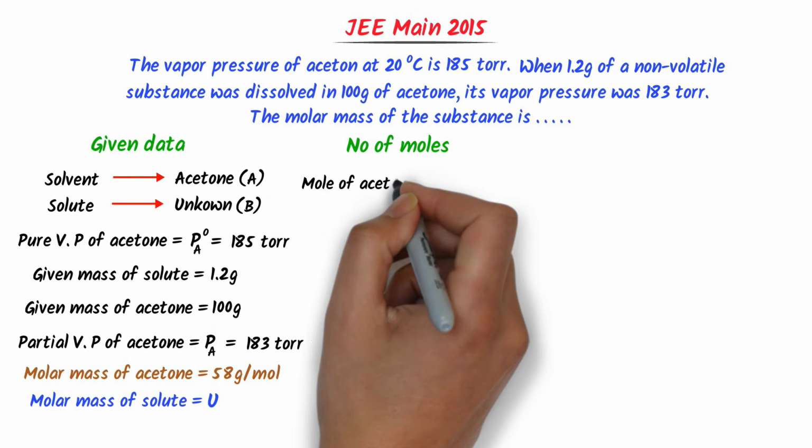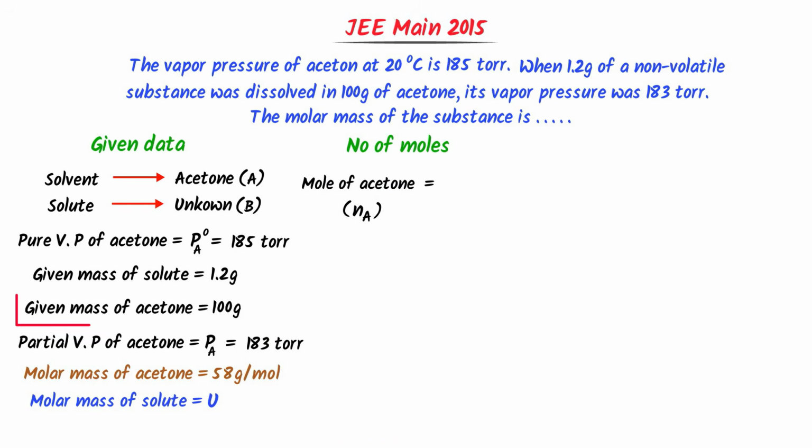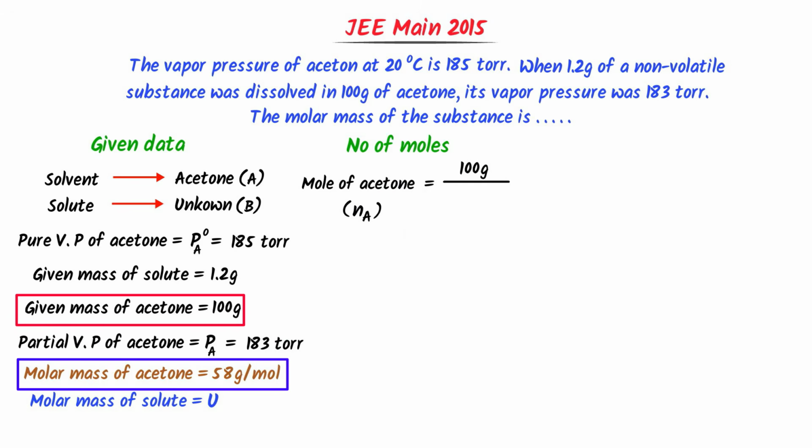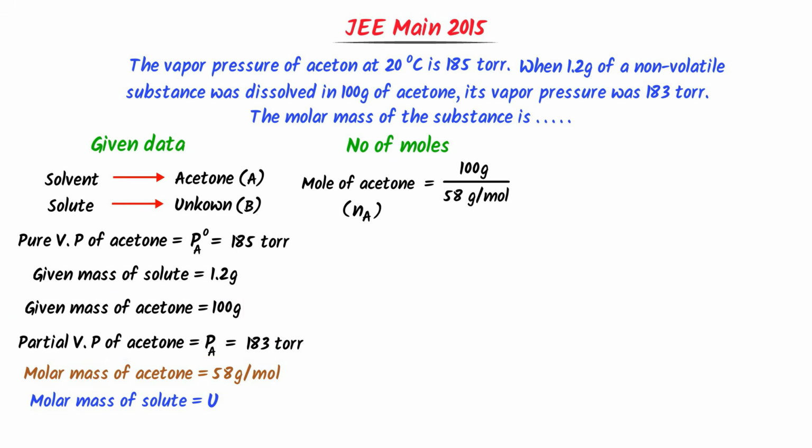The number of moles of acetone is equal to given mass which is 100 gram upon molar mass which is 58 gram per mole. I get 1.73 mole. Remember that I round off every value to 2 decimal places. Otherwise, you will get another answer.